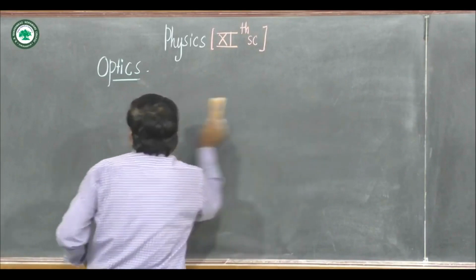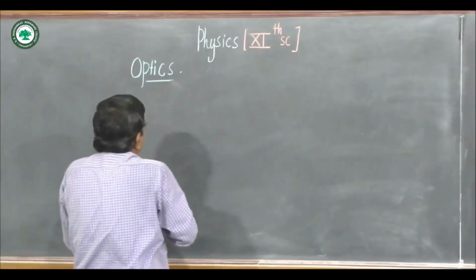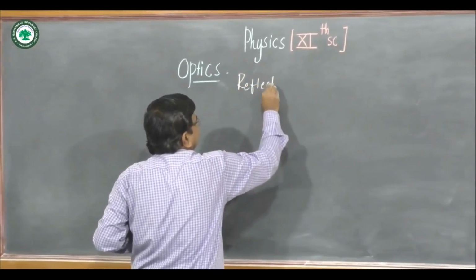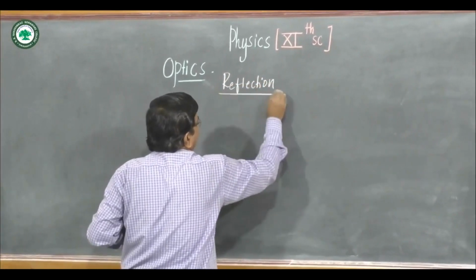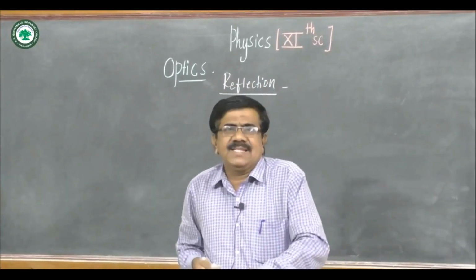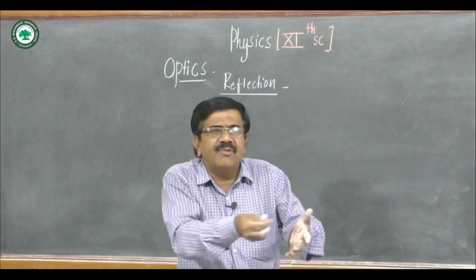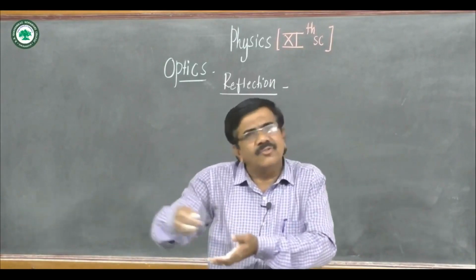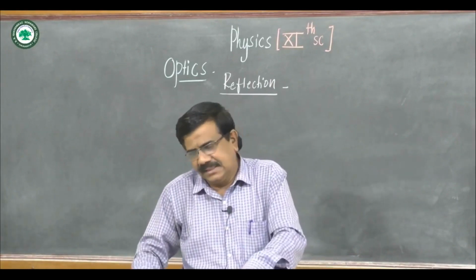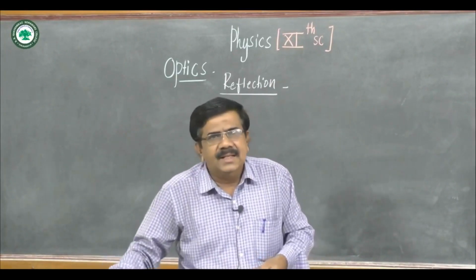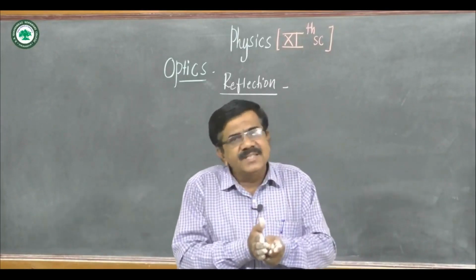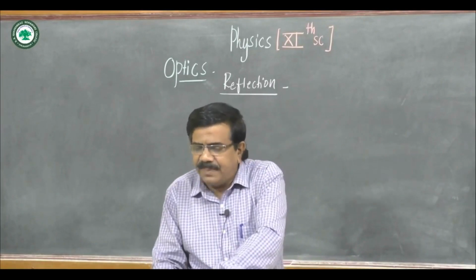Reflection. You know this basic concept, that is the reflection of light. Bouncing back of light from the surface, we call it a reflection, and we also know the laws of reflection: angle of incidence is equal to angle of reflection. Incident ray, reflected ray and normal at the point of incidence all lie in the same plane.